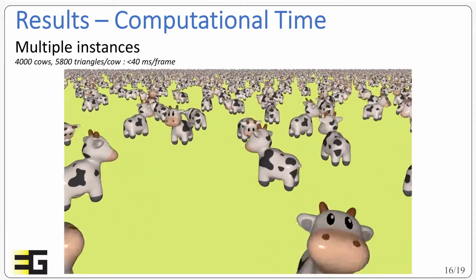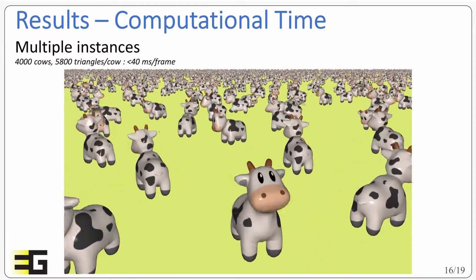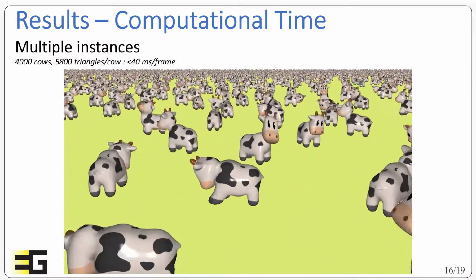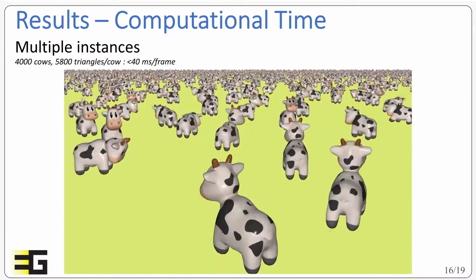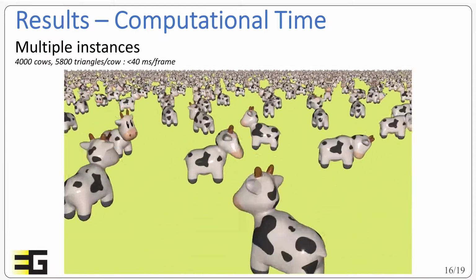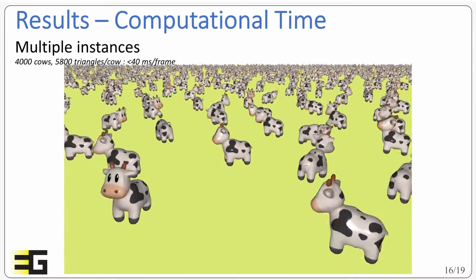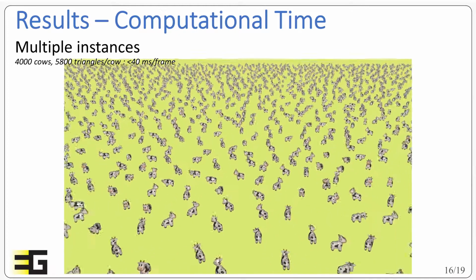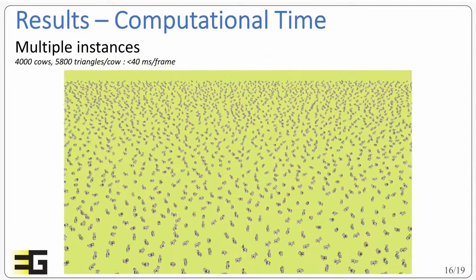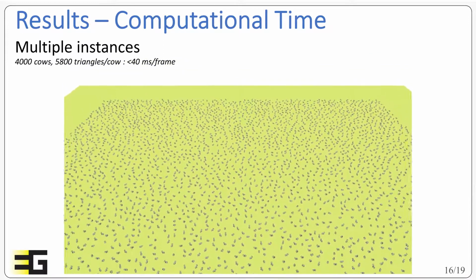We also applied velocity skinning to multiple instances of the same character, and in this case we have this meadow full of cows. Each cow is almost 6,000 triangles, and we have 4,000 cows in the scene. And the entire computation was taking less than 40 milliseconds per frame, so it remained real time.